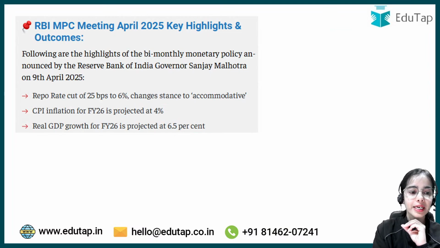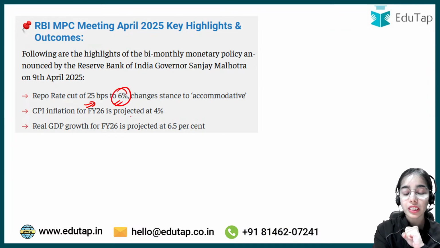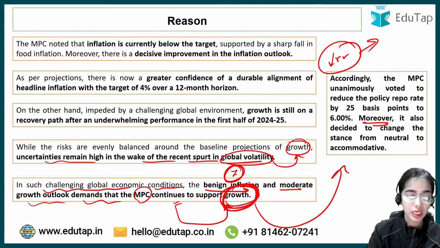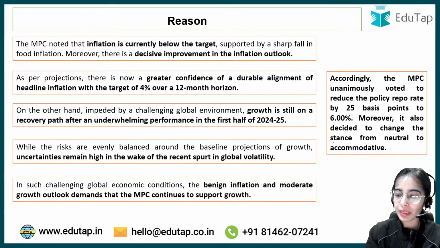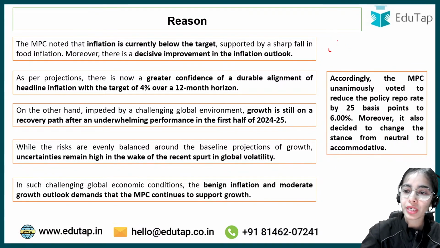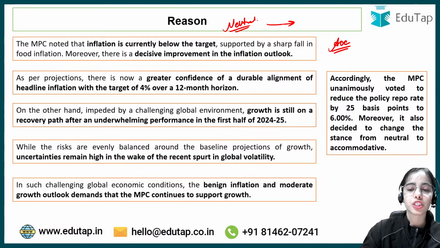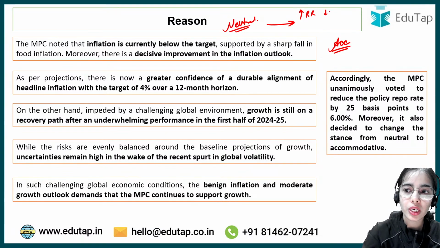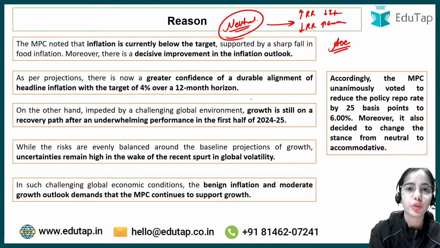Now coming to the points, the repo rate has been cut by 25 basis points to 6%. Moreover, the MPC, the Monetary Policy Committee, has changed its stance from neutral to accommodative, as per the governor. In the governor's speech, the stance has been explained. Neutral stance means that, on the basis of the changing situation, the RBI can increase the repo rate to control inflation or reduce the repo rate to boost growth.